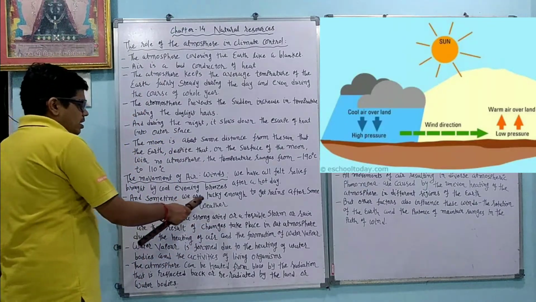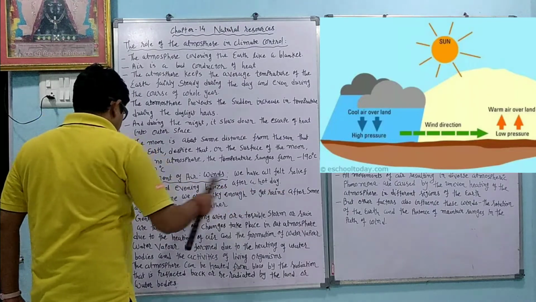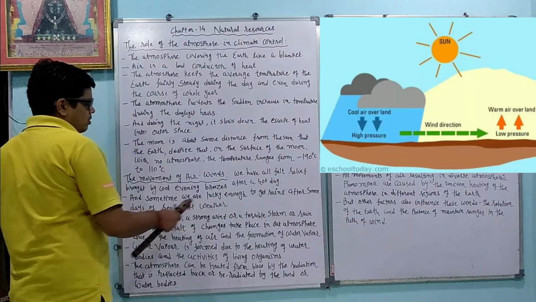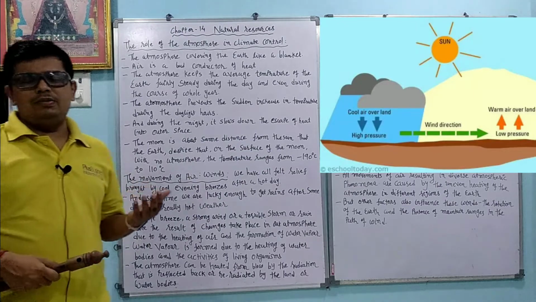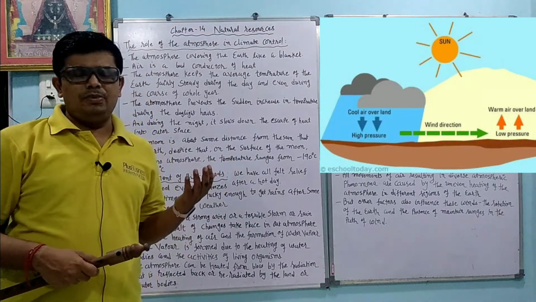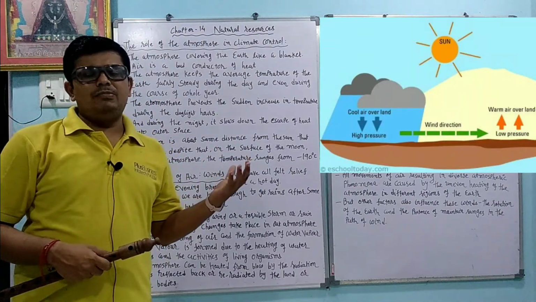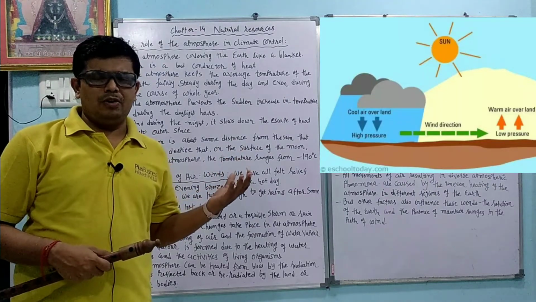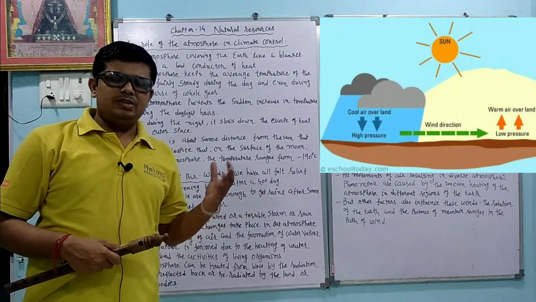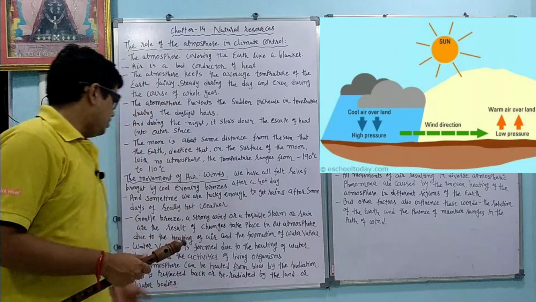And sometimes we are lucky enough to get rains after some days of really hot weather. So after hot weather we also feel the cold breeze, as well as after some days we enjoy the rain falling. How it occurs and what is the reason behind that, we will learn.